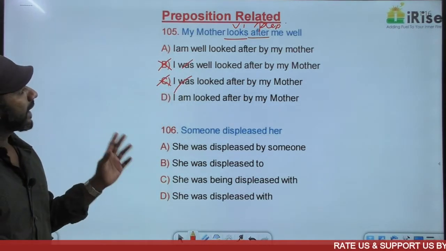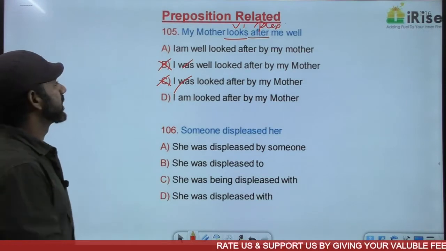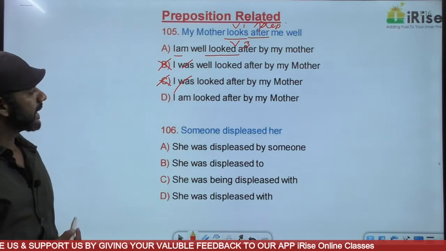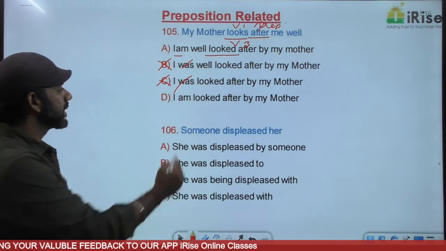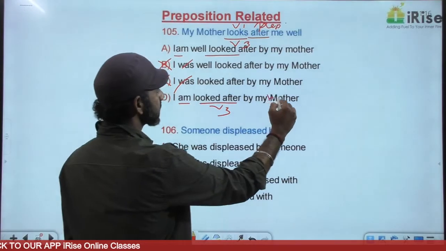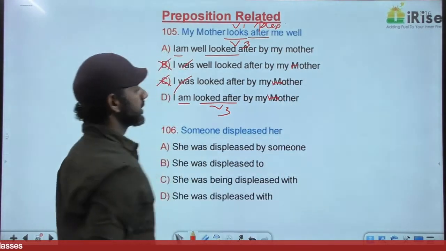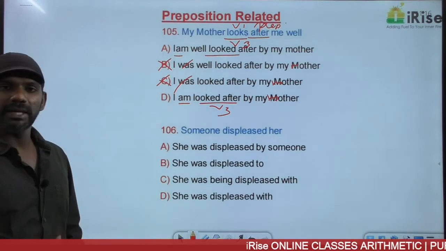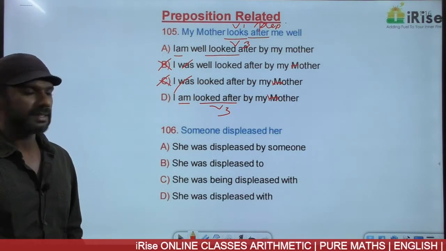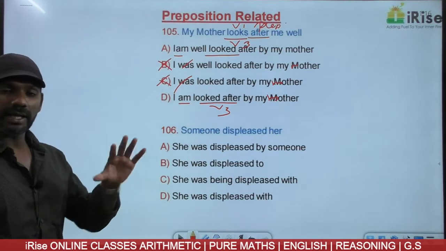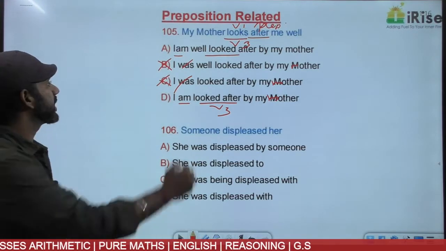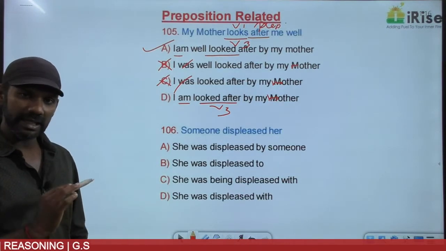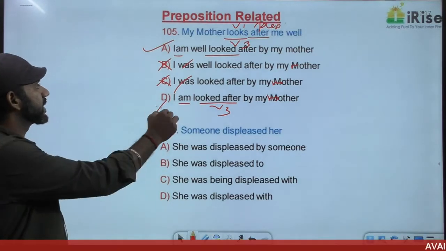Now come to A. I am well looked after by my mother. Am plus V3 is simple present passive voice. D says I am looked after by my mother. Am plus V3, simple present tense passive voice, that is completely fine. But the meaning should remain the same. The question says my mother looks after me well. A says I am well looked after by my mother, the same meaning considered. D is a grammatically correct statement, but the meaning is different. So the answer must be A.